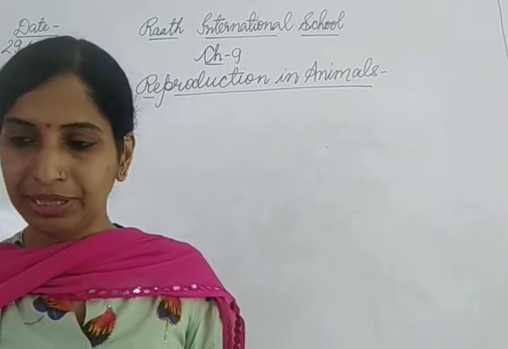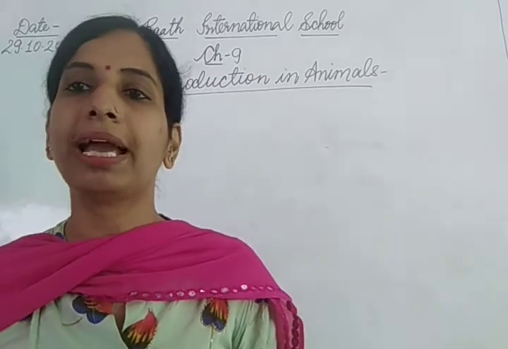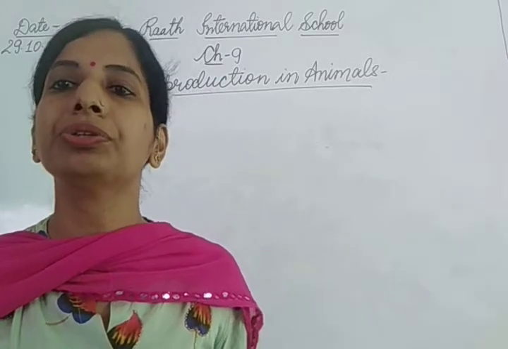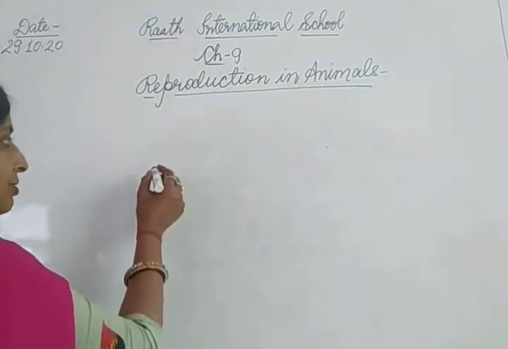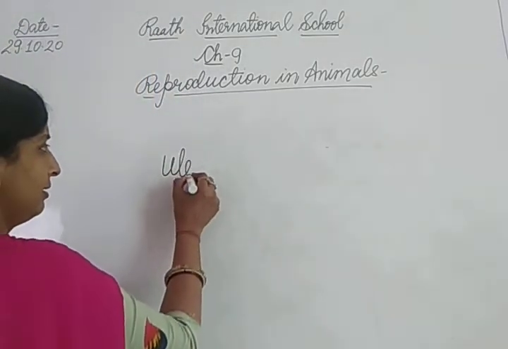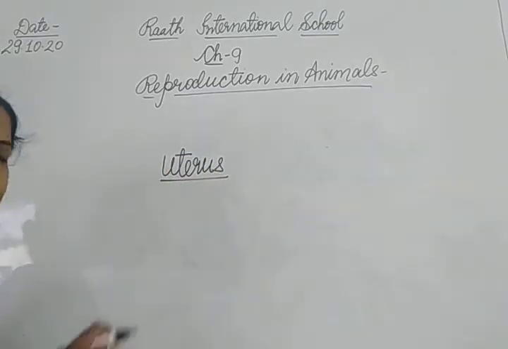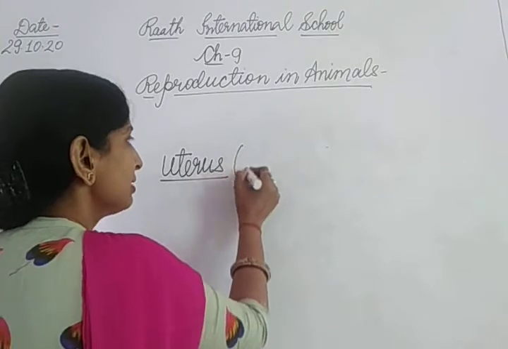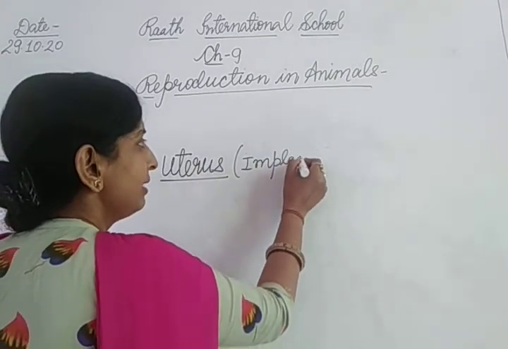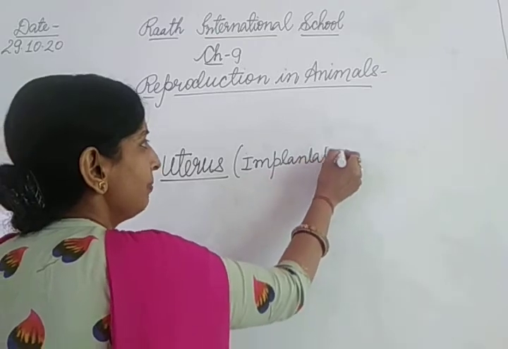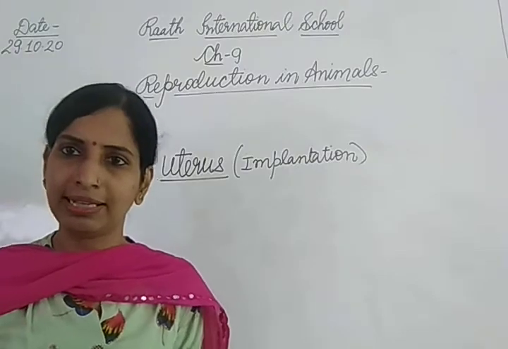Now the seventh question is, in which female reproductive organ does the embryo get embedded? The embryo gets embedded in the uterus of the female, and that process we call implantation. So the body part of the female where the embryo gets embedded is the uterus, and the process is called implantation. When the embryo gets embedded in the uterus, we call it implantation. So I hope this is clear to you.